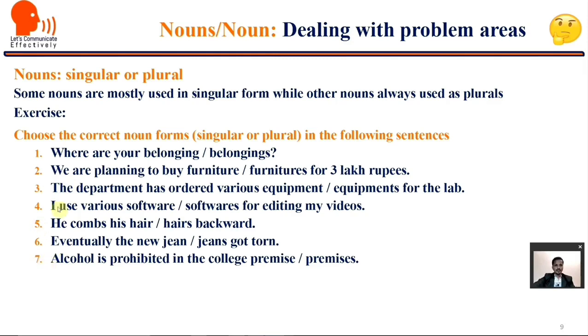I use various software or softwares for editing my videos. He combs his hair or hairs backward. Eventually, the new jeans got torn. Alcohol is prohibited in the college premises. Let's see the keys. If you are not done, just pause and resume once you are ready.